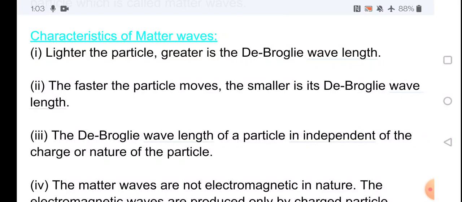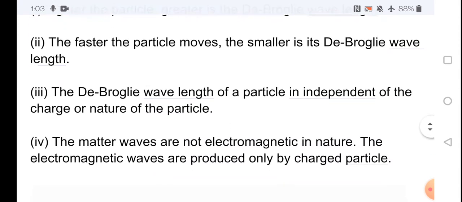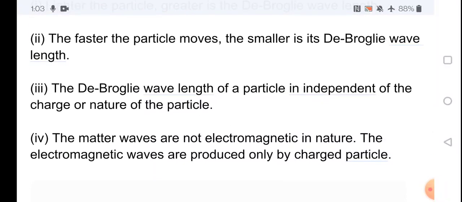The de Broglie wavelength of a particle is independent of the charge or nature of the particle. That means it does not depend on whether the charge is positive or negative.